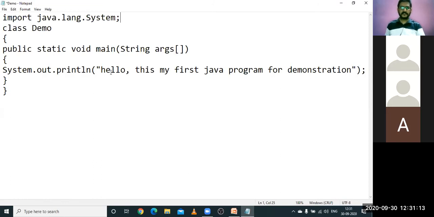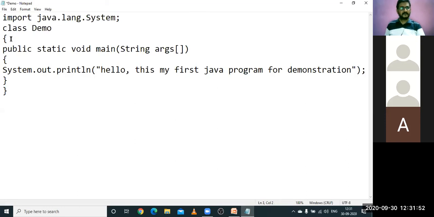Now what is the second statement which is available here? class Demo. Make sure that class is a keyword. Keyword means it should be written in small letters. It should not be in capitals. If you write C capital or L capital, any sort of capital letters here, it will not be considered as a keyword. It should be in small letters. Next, the class keyword is followed by the name of a class.